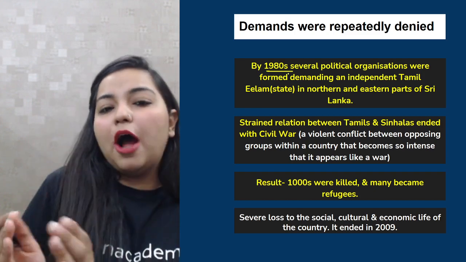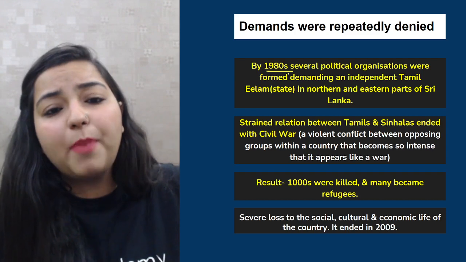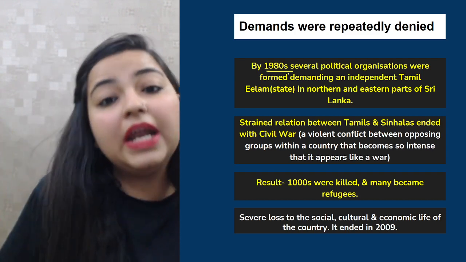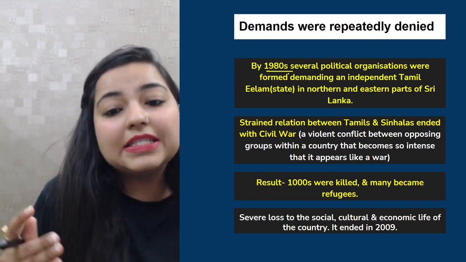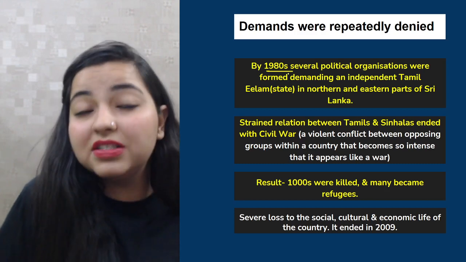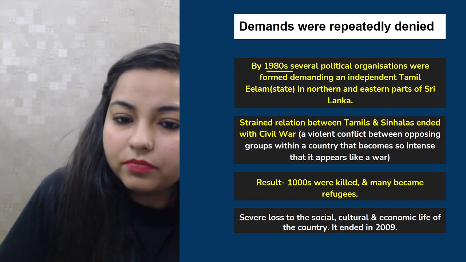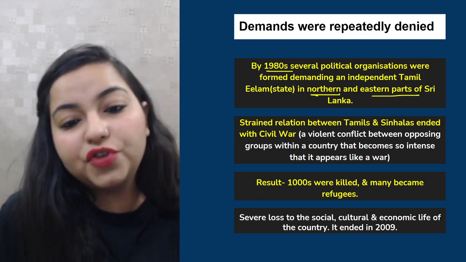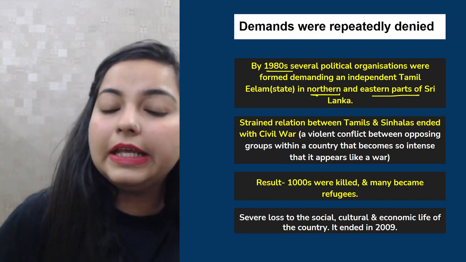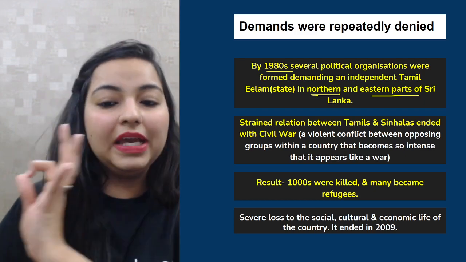So the Tamils came to the conclusion that, okay, if you do not want to give powers in Sri Lanka, at least give us a separate regional autonomy, a separate Eelam, a separate state wherein we can establish ourselves, form our own government, and rule and administer, in the northern and the eastern parts of Sri Lanka. But again, the Sinhalese did not agree to that also. Basically, they wanted everything for themselves. They did not want to give any powers to the Tamil people.